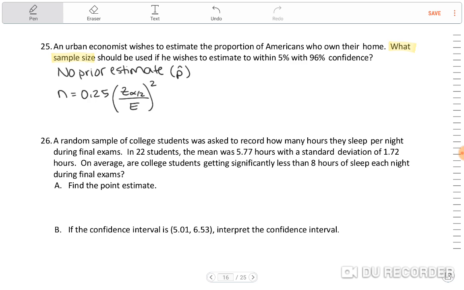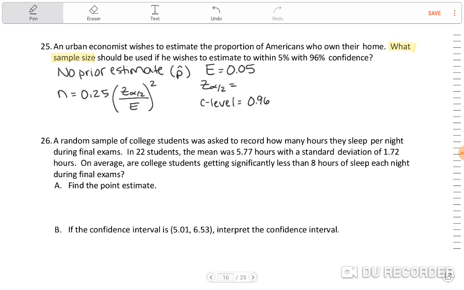And let's see. Oh, no, I'm sorry, not alpha. What am I saying? E, my margin of error, estimate to be within 5%. So my E is going to be 0.05. And then my z alpha over 2, I'm going to find from my formula sheet where my confidence level, so I'm going to say C level, is 0.96 or 96%.